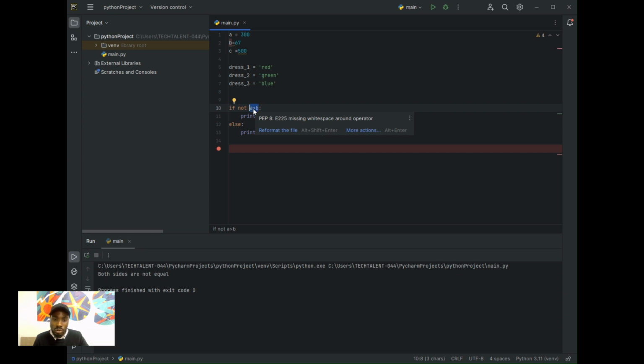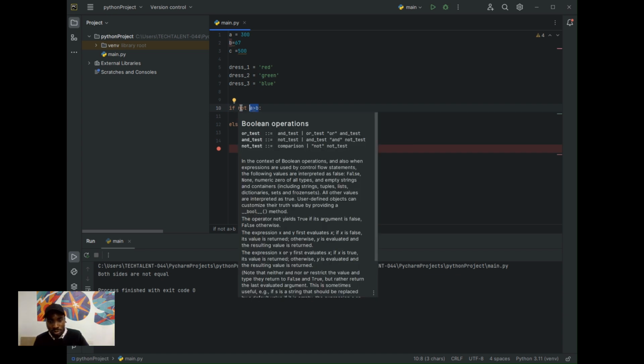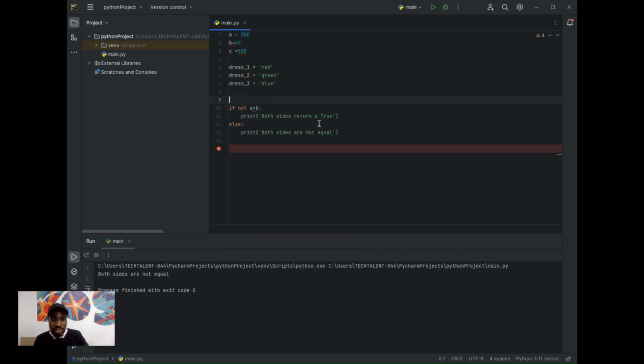So if this condition is false, this not will negate it to become true, in which this line of code is going to be executed. Now, if this condition is true, this not will negate it to become false.